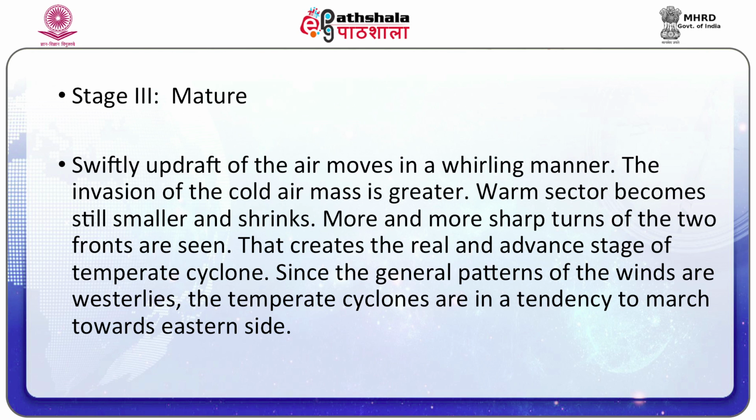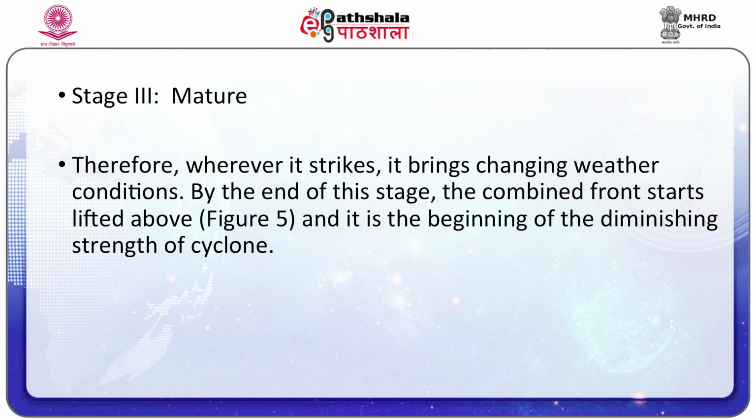The invasion of the cold air mass is greater. The warm sector becomes still smaller and shrinks. More and more sharp turns of the two fronts are seen. That creates the real and advanced stage of the temperate cyclone. Since the general pattern of the winds is westerlies, the temperate cyclones tend to march towards the eastern side. Therefore, wherever it strikes, it brings changing weather conditions. By the end of this stage, the combined front starts to get lifted above, and it is the beginning of the diminishing stage of the cyclone.